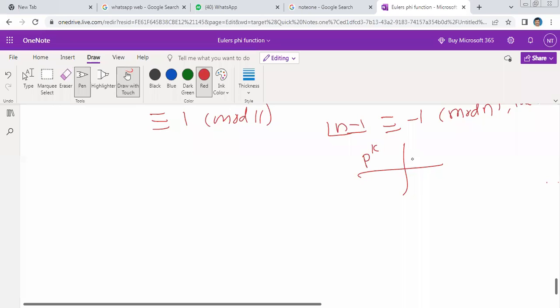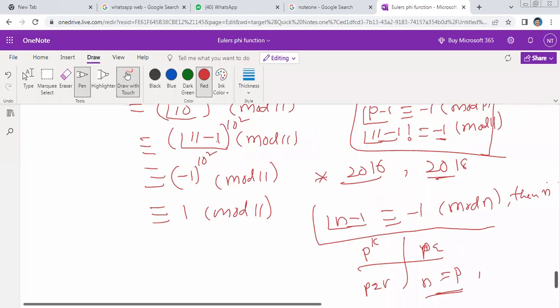N is equal to p power k. N is equal to pq. N is equal to pqr. Inkoti, n is equal to prime number. N is a prime number is the right answer. It is a direct formula according to Wilson's theorem. According to Wilson's theorem, it is a formula for p minus 1 factorial.